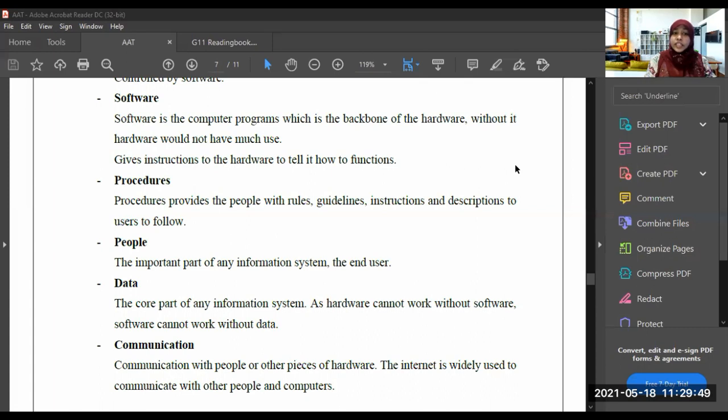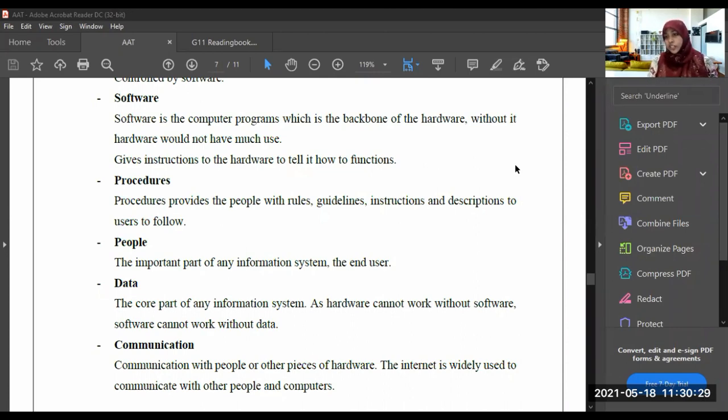So next one, gives instructions to the hardware to tell it how to function. There are a lot of kinds of software, right? There are application software, there are system software, and many other kinds. Each software acts according to the work given to it. Whatever instructions it gives to the hardware, it tells the hardware how to function. Understood? So that is software.